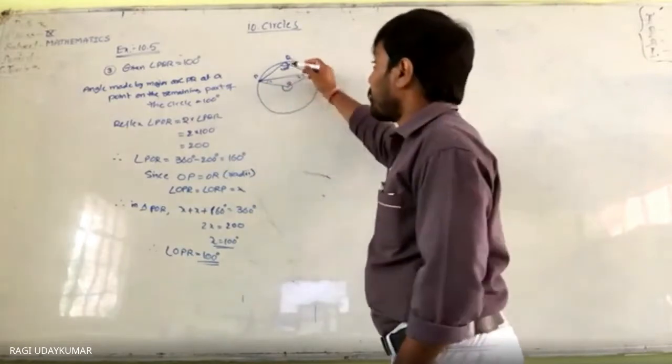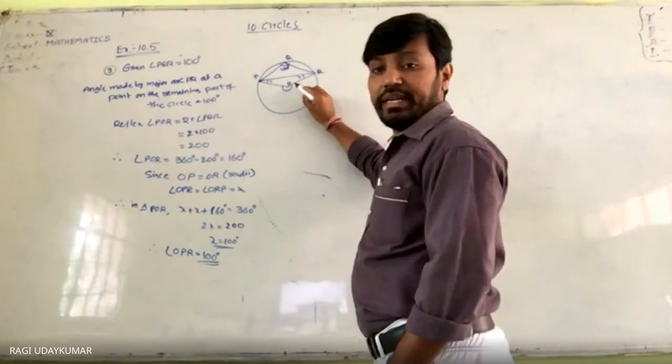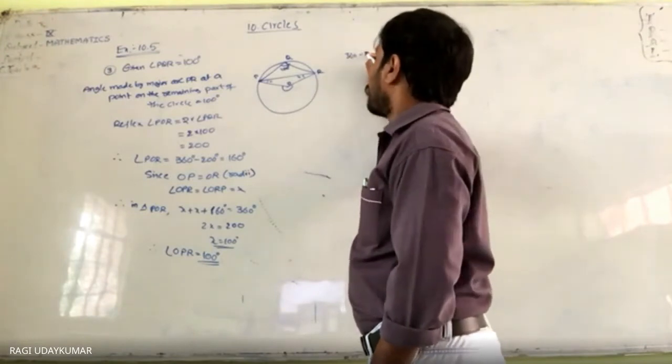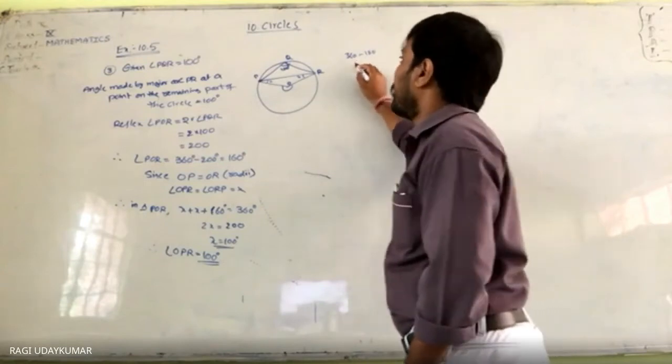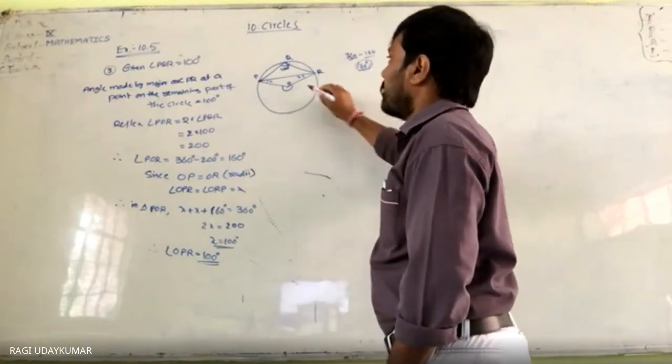Suppose this is 110 degrees, then here it will be 220. Subtract 220 from 360. You have to check like this. So what do you get here? 140 degrees.